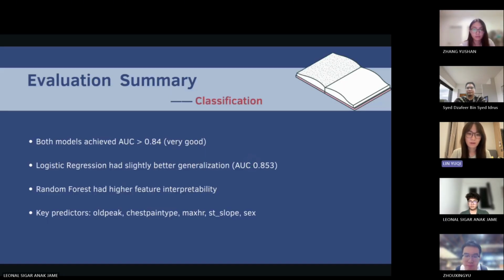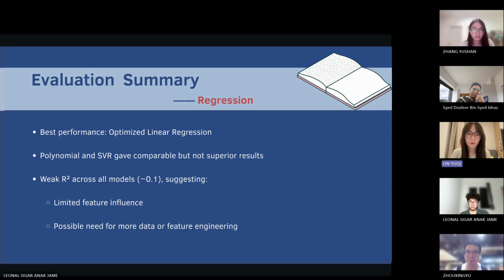To summarize our evaluation for classification, both models were very good, with AUC scores over 0.884. This means we can reliably predict angina risk. For regression, the performance was much weaker. Even our best models had a low R-squared value of around 0.1. This suggests that the features in our dataset do not have a strong influence on resting blood pressure, and more data is likely needed. And thank you.